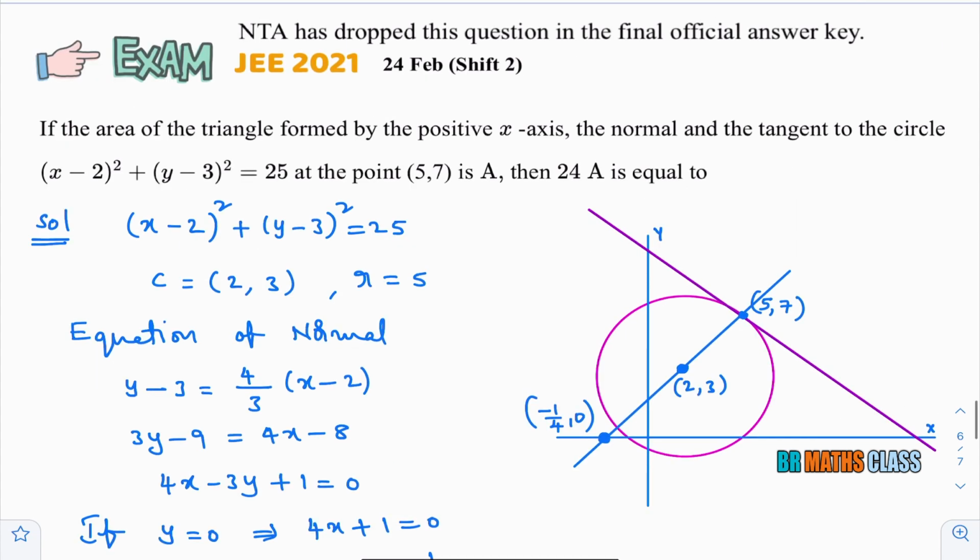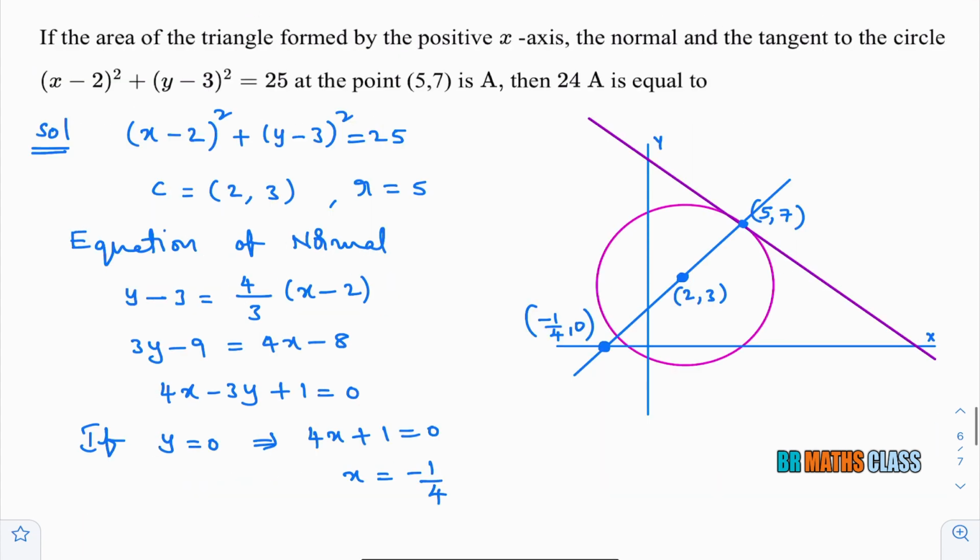You can observe why NTA dropped this question. You see here, they said positive x-axis, but actually this normal is intersecting the x-axis at the negative x-axis. The area of the triangle is formed not only by the positive x-axis; here the negative x-axis is also involved. I hope you are understanding. So as they are saying area of triangle formed by positive x-axis, but the normal drawn at (5, 7) intersects the x-axis on the negative x-axis.